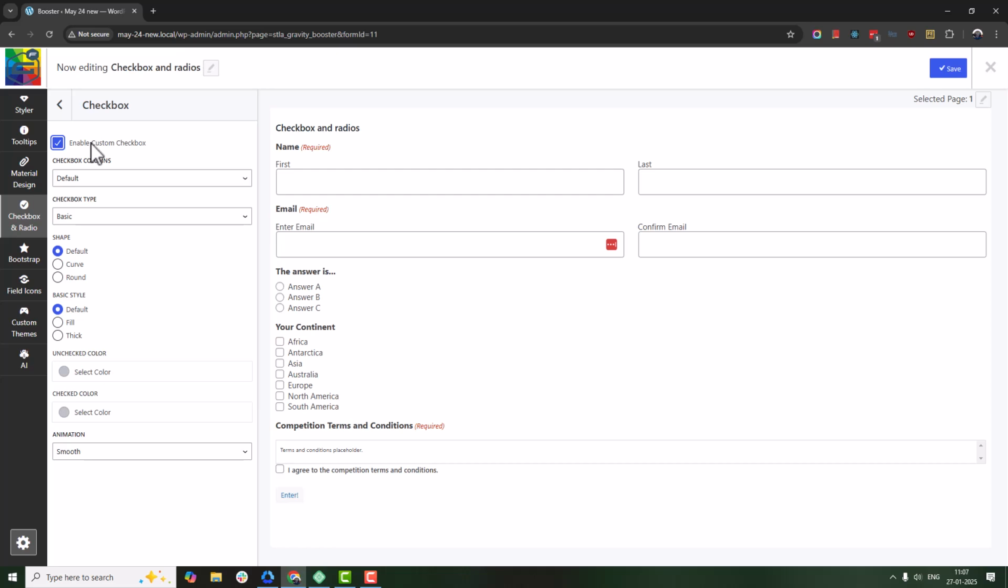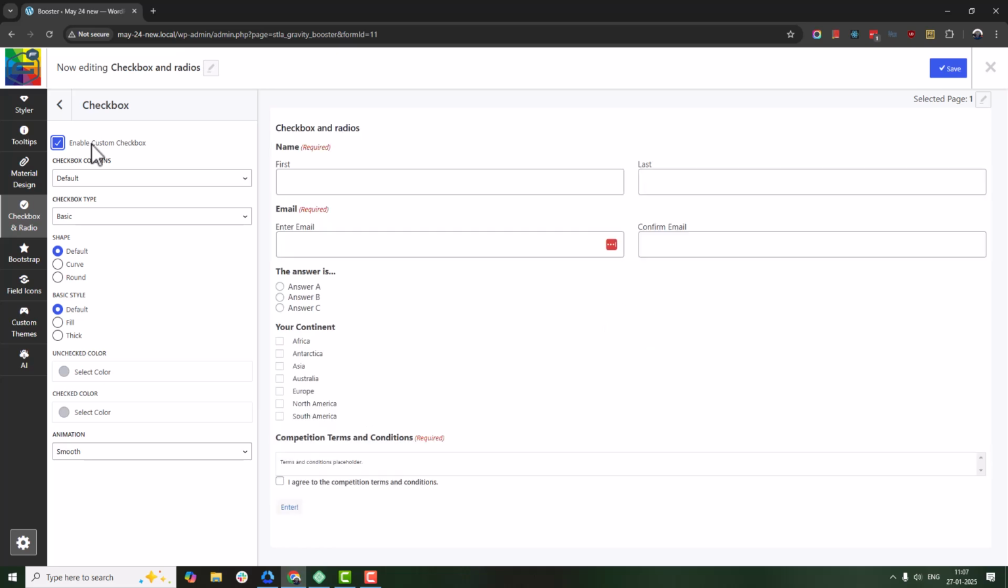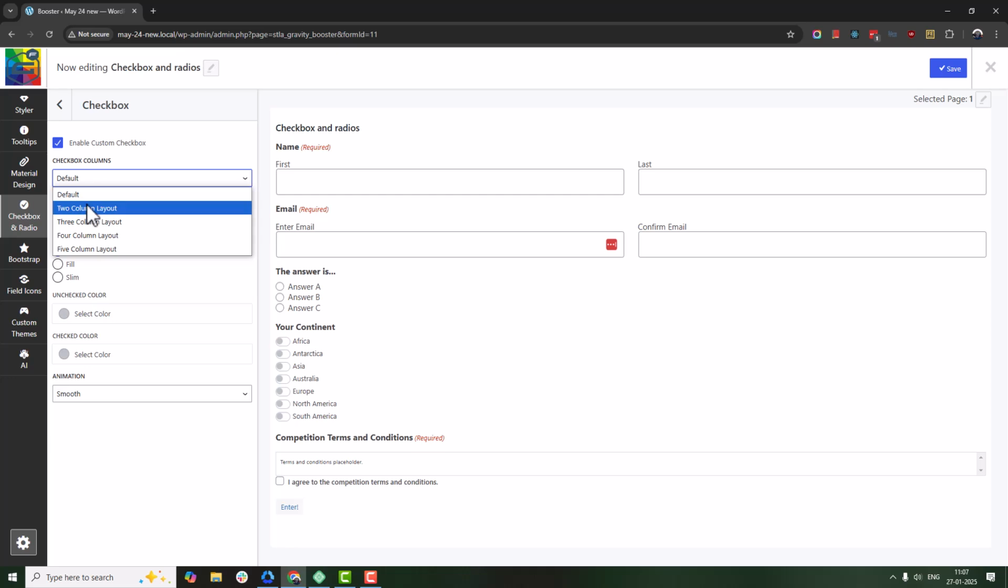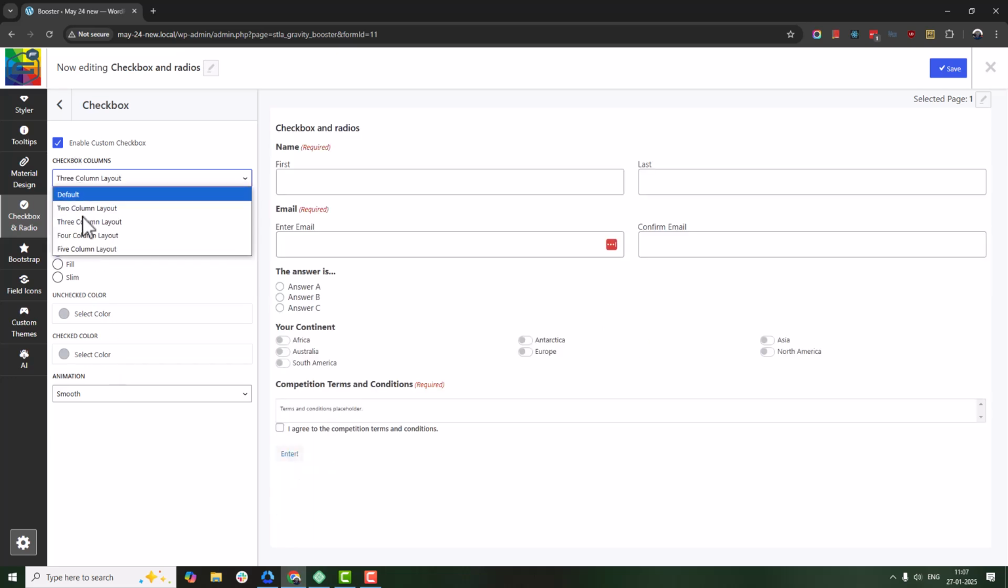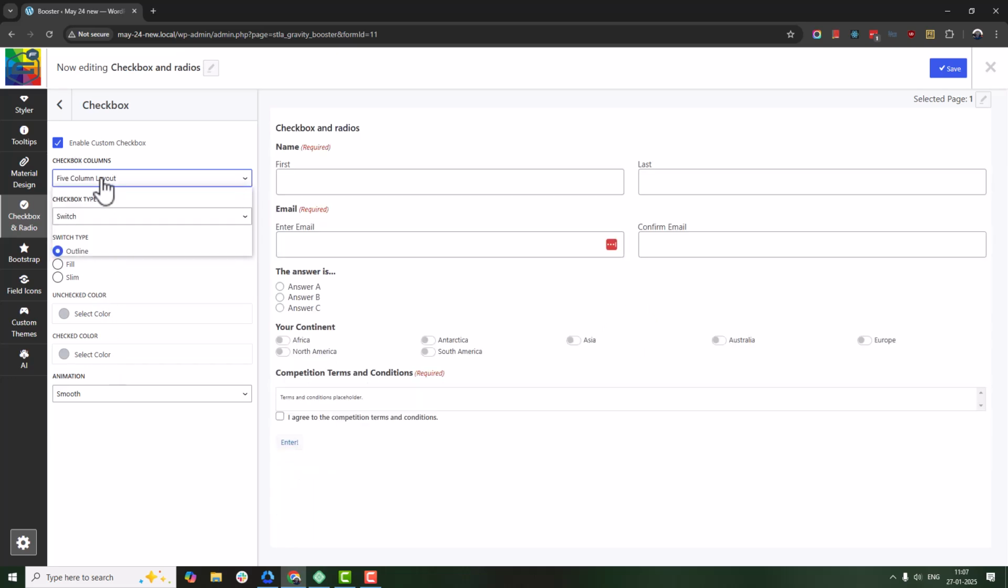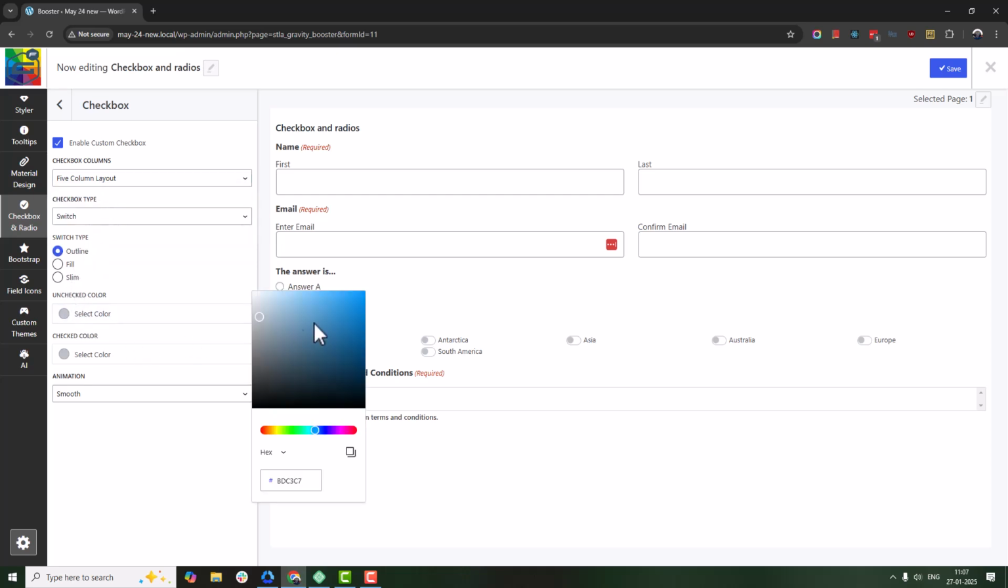Check the Enable Custom Checkbox option. Now here's the fun part. From the checkbox type drop-down, select Switch. Instantly you will see a preview of how your switches will look. Plus you can customize the colors for selected and unselected states.